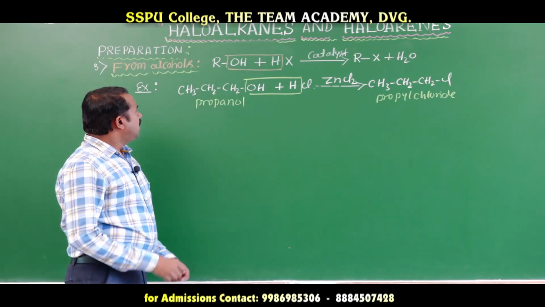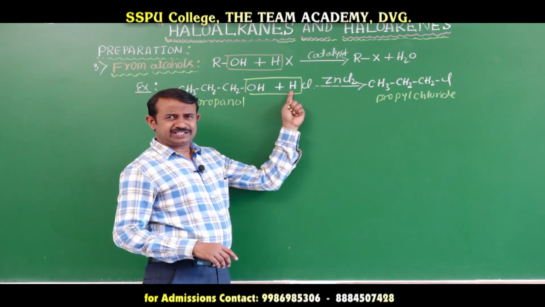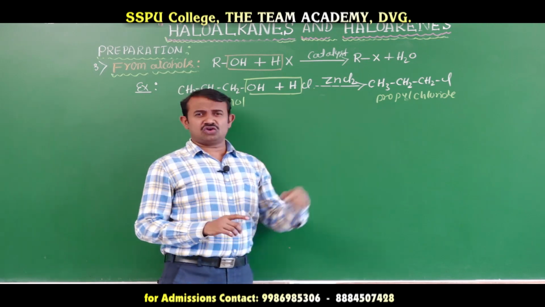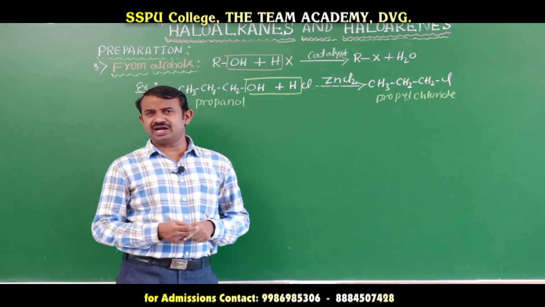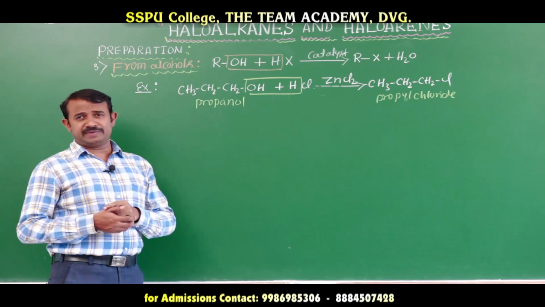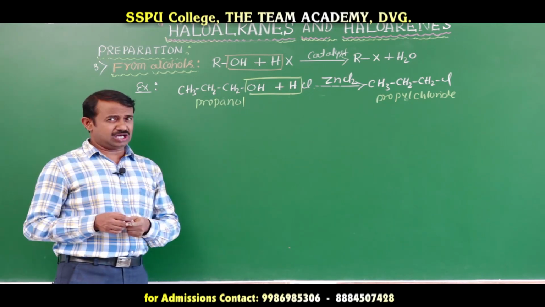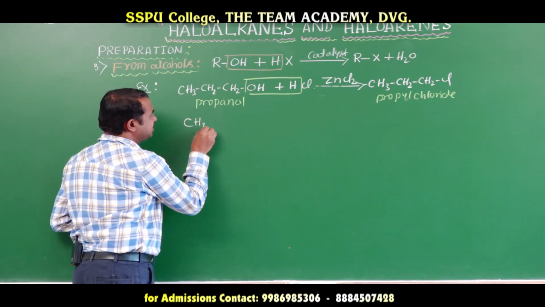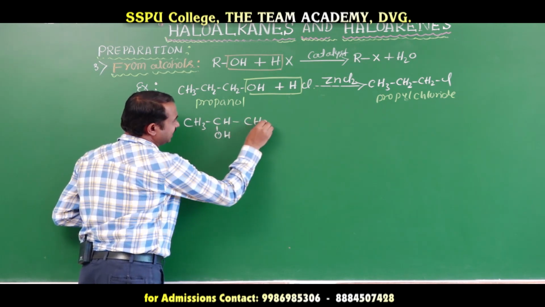Okay. You take methanol. Methanol reacts with hydrochloric acid to form methyl chloride. Ethanol reacts with hydrochloric acid to form ethyl chloride. Methyl chloride and ethyl chloride, you take as examples. Why I am showing propanol here means propanol and isopropanol. Propanol is a primary alcohol, and isopropanol, suppose here isopropanol, CH3 CH OH CH3.